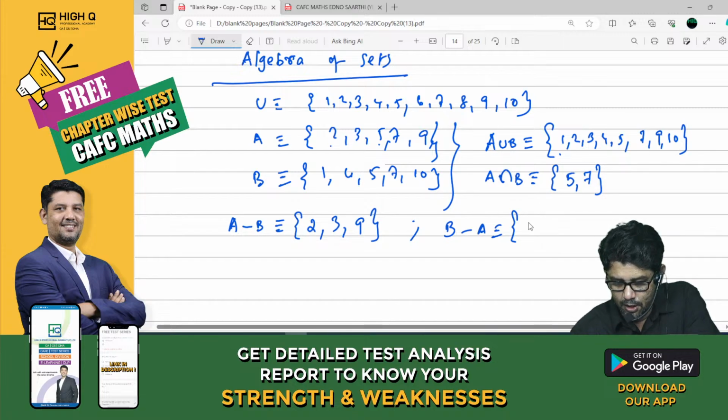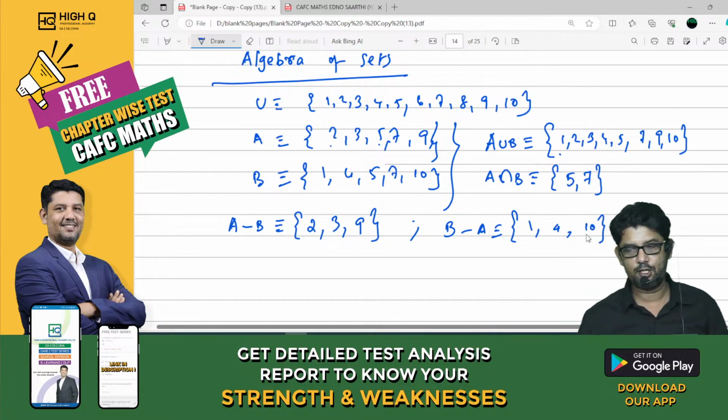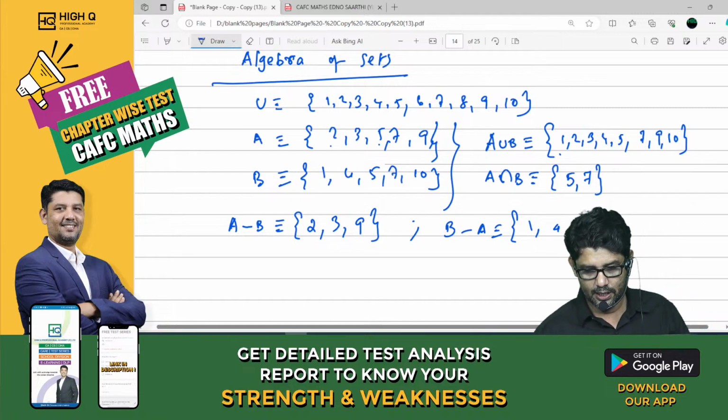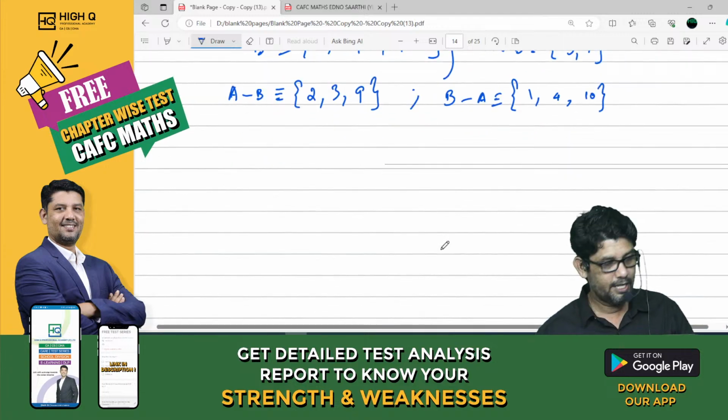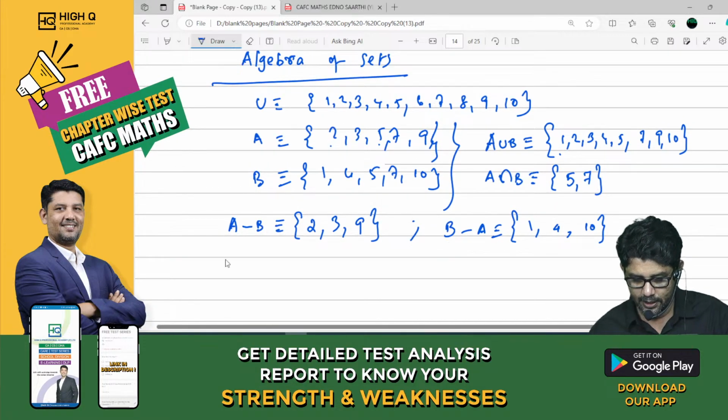So what is it? 1, 4, 10. Except 5, 7, the remaining elements are to be written. Am I right, my dear? Now, tell me, my dear, what is A dash?